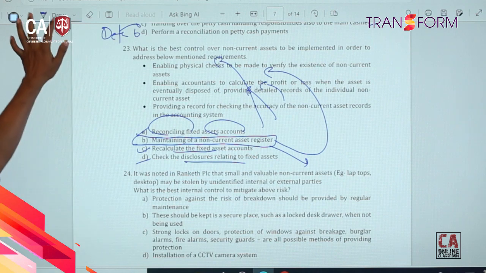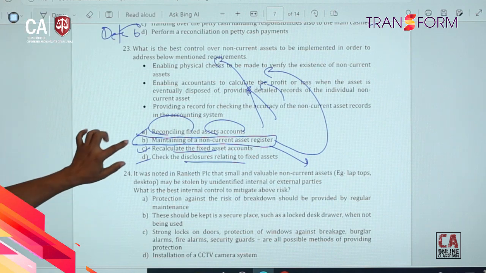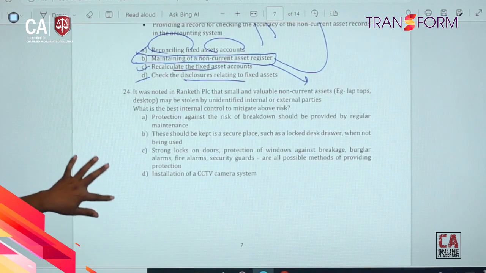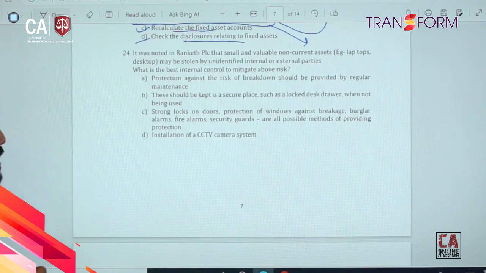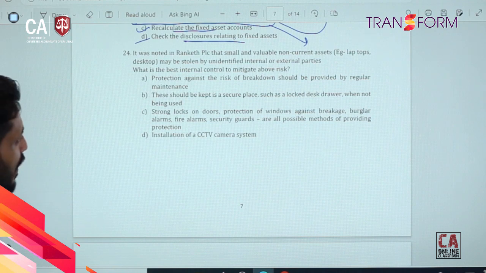Right. So that's the answer. B is the exact answer. Right. It was noted in Ranket PLC that small and valuable non-current assets may be stolen by unidentified internal or external parties. What is the best internal control to mitigate the above risk?